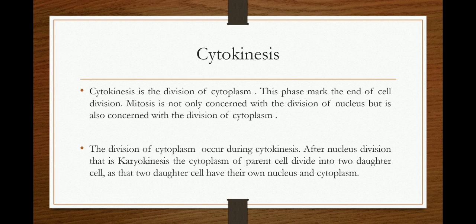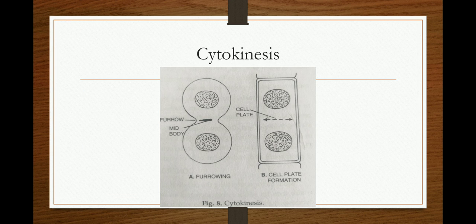After the nuclear division, the cytoplasm of the parent cell divides into two daughter cells, and the two daughter cells will have their own nucleus and cytoplasm. So this is cytokinesis.